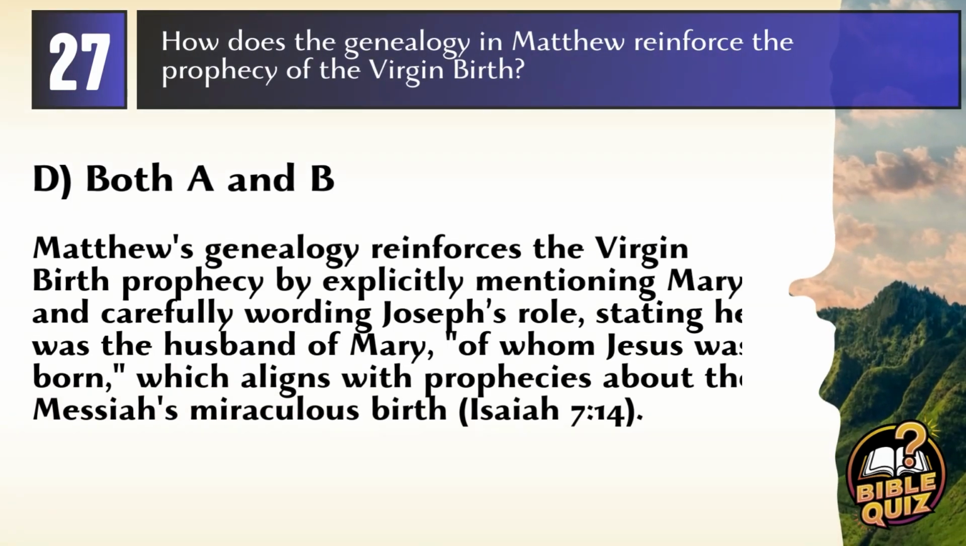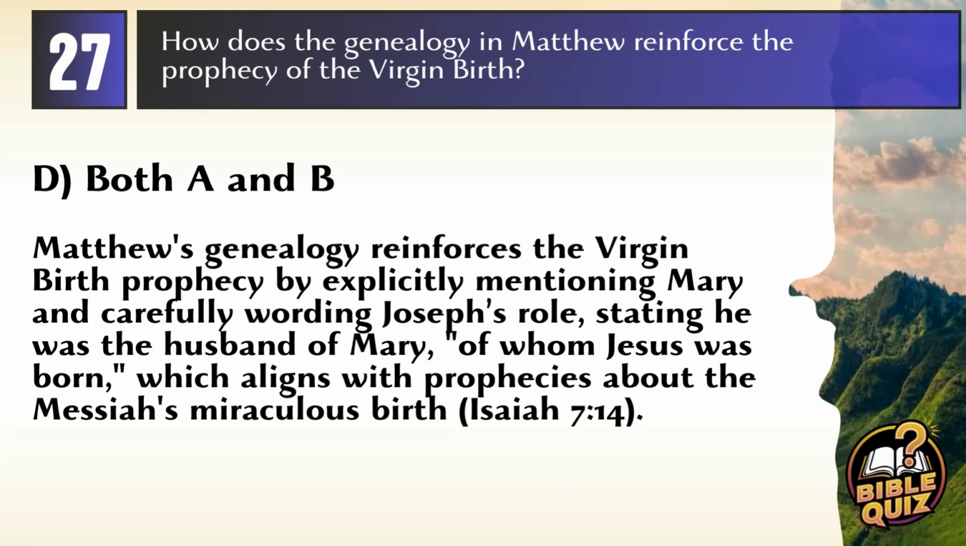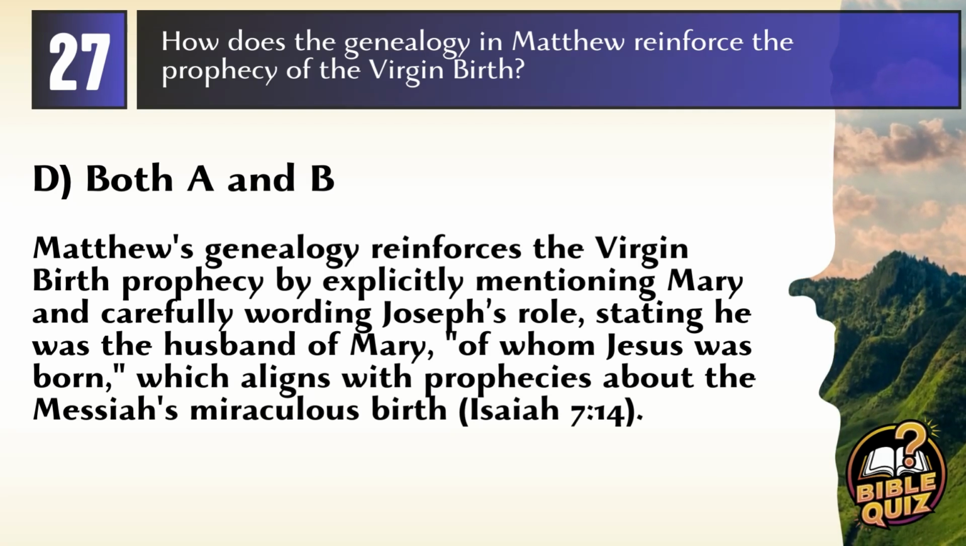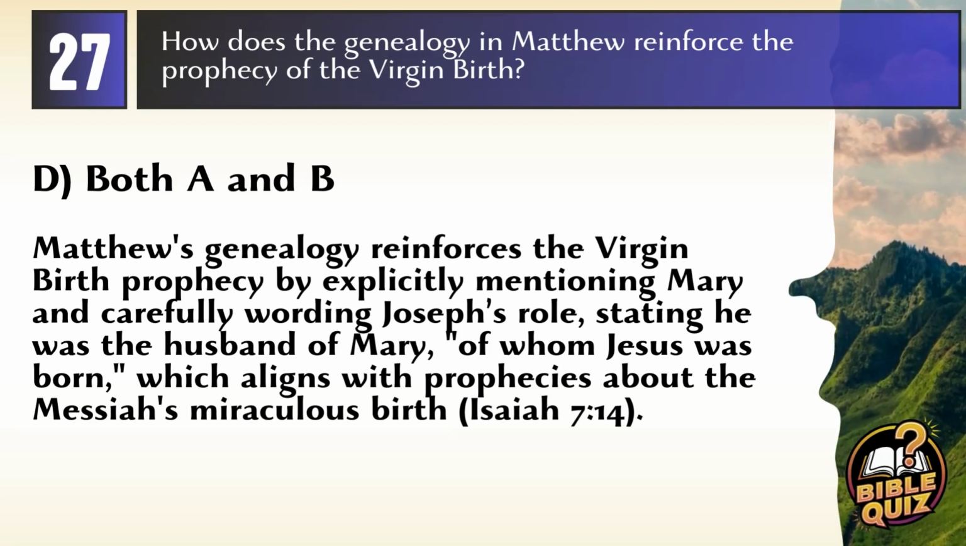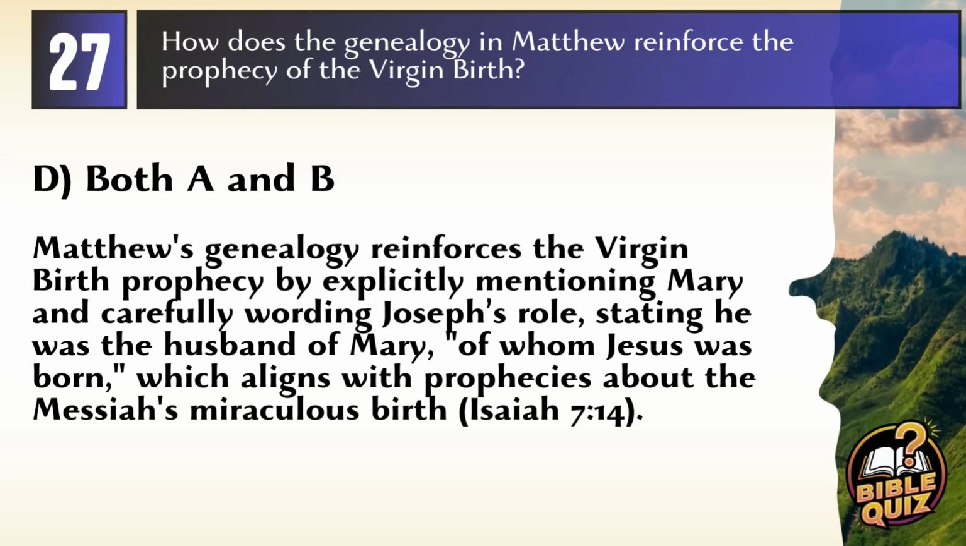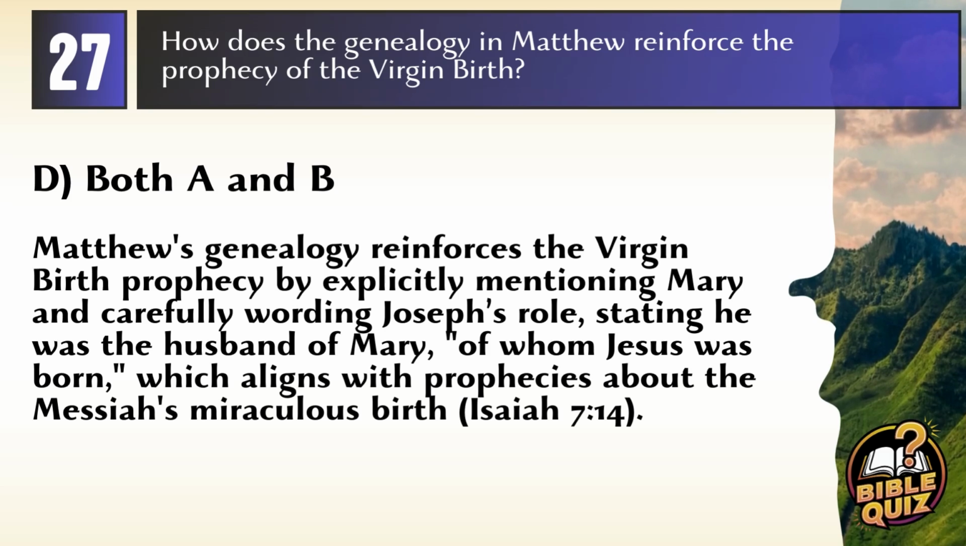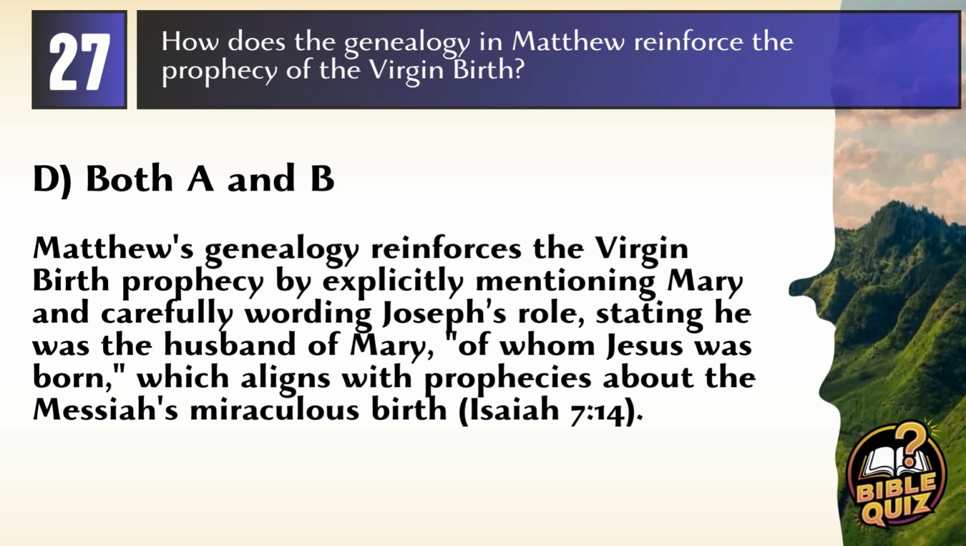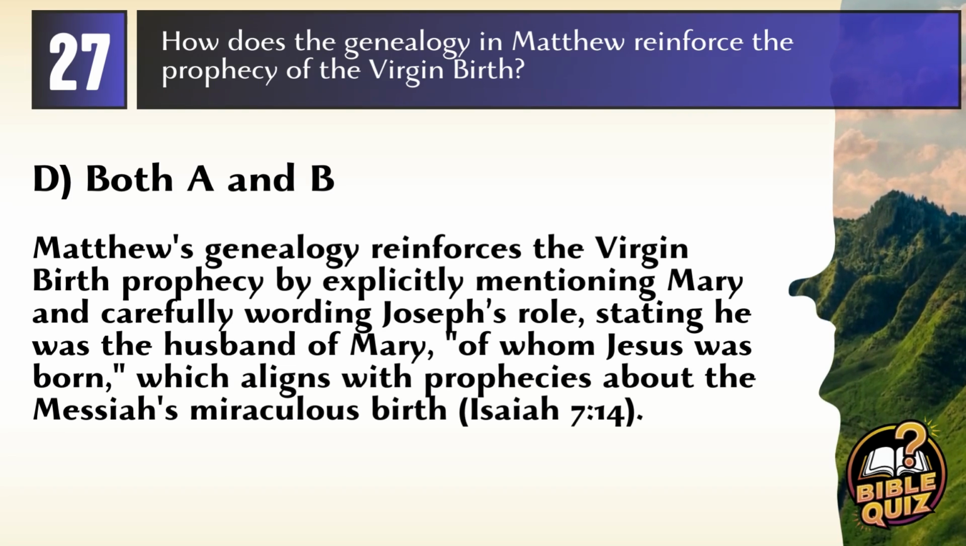Answer. D. Both A and B. Explanation. Matthew's genealogy reinforces the virgin birth prophecy by explicitly mentioning Mary and carefully wording Joseph's role, stating he was the husband of Mary, of whom Jesus was born, which aligns with prophecies about the Messiah's miraculous birth.